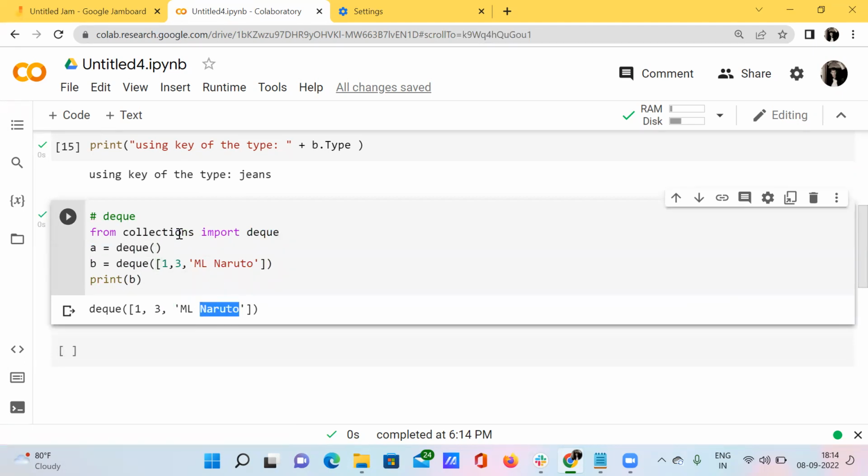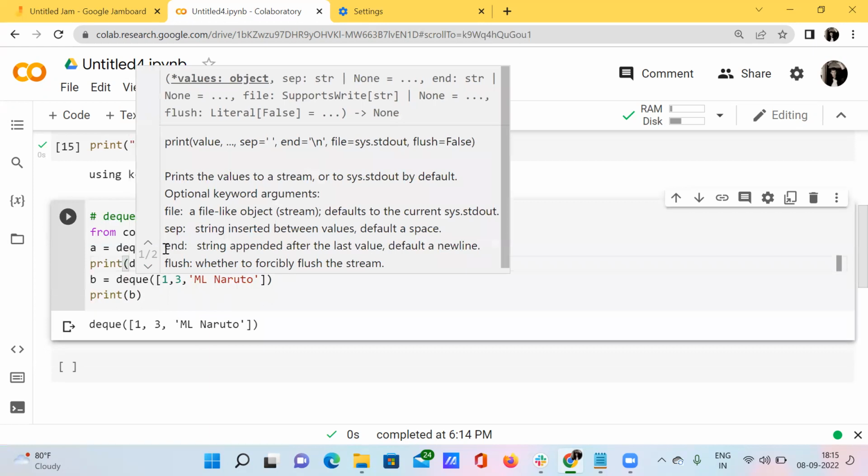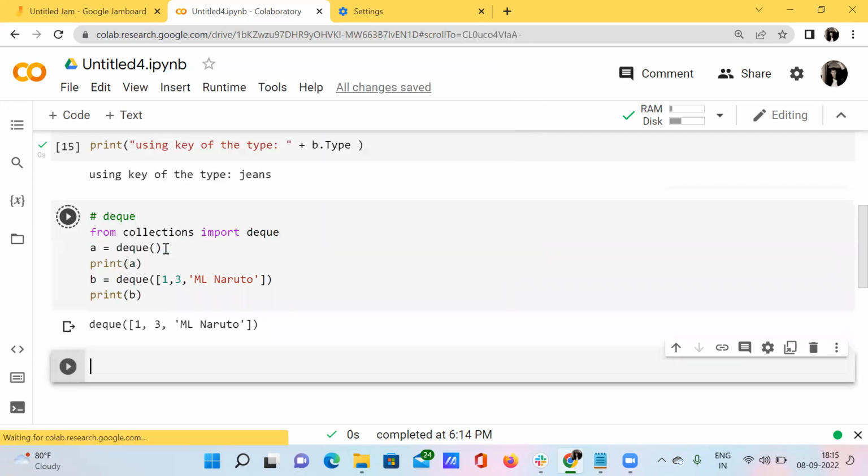Okay, see here, I have just imported this module deque from the collections module. Here, this is not necessary, I just want to show you how an empty deque looks like. So for that, if I print A, what happens?